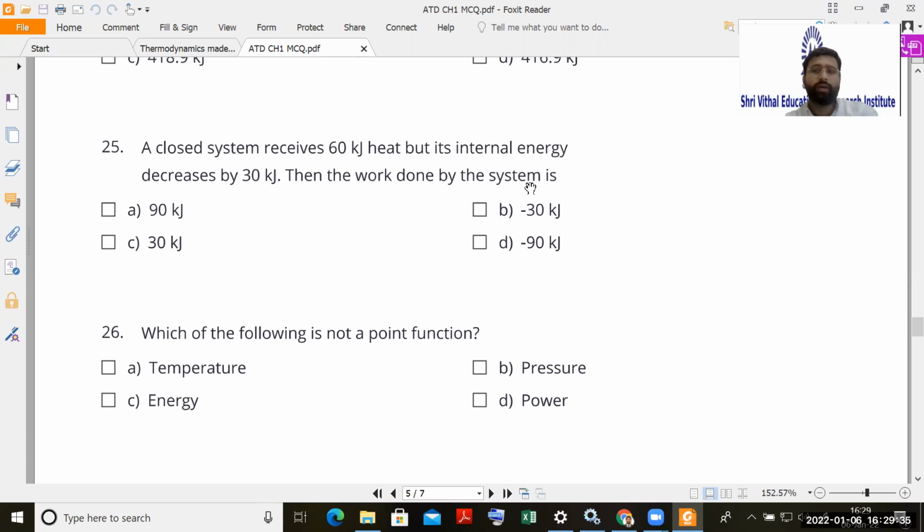Yesterday I have given you both the formulas, one for closed system, another for open system. Closed system, the formula is Q is equal to W plus U, and in that case U is internal energy. So here the system receives 60 kilojoule, that is a positive quantity, but the internal energy is negative, that is decreased by 30 kilojoule. So first calculate how much will be the work done. Option number C. Okay, no, it is not correct. Again calculate, because system receives 60 kilojoule, that means it is a positive quantity.